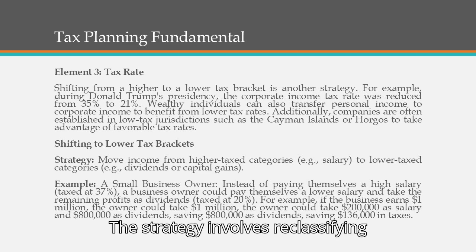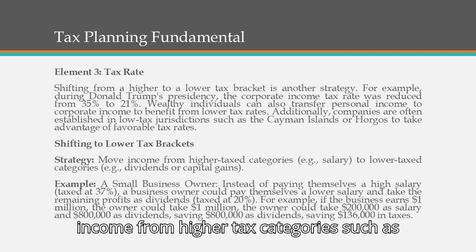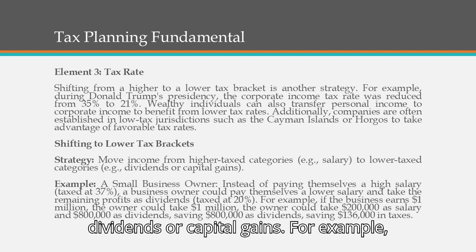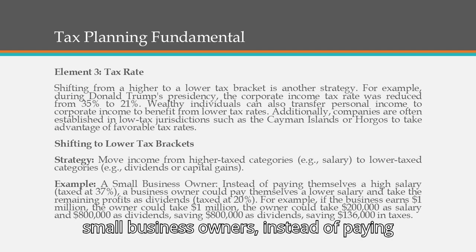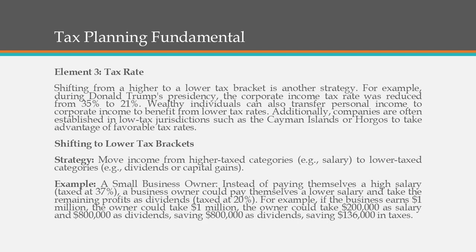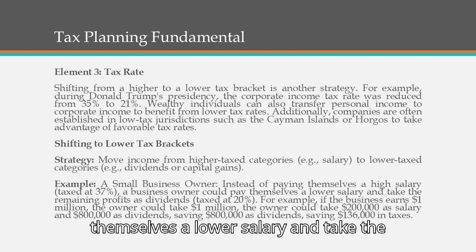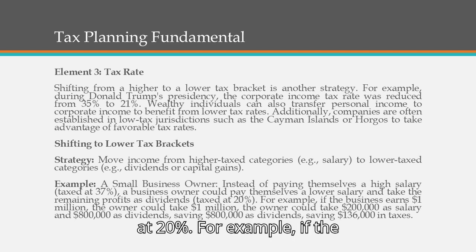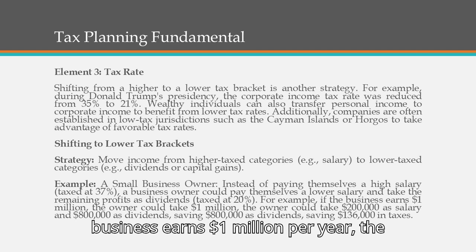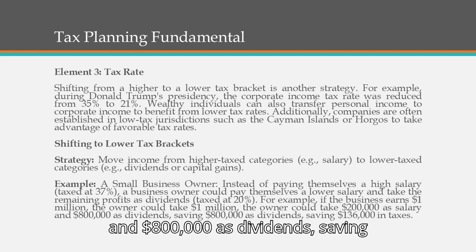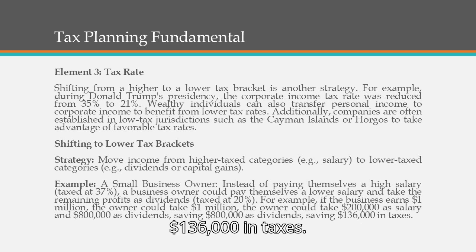The strategy involves reclassifying income from higher tax categories such as salary to lower tax categories such as dividends or capital gains. For example, small business owners, instead of paying themselves a high salary which is taxed at 37%, could pay themselves a lower salary and take the remaining profits as dividends which are taxed at 20%. For example, if the business earns $1 million per year, the owner could take $200,000 as salary and $800,000 as dividends, saving $136,000 in taxes.